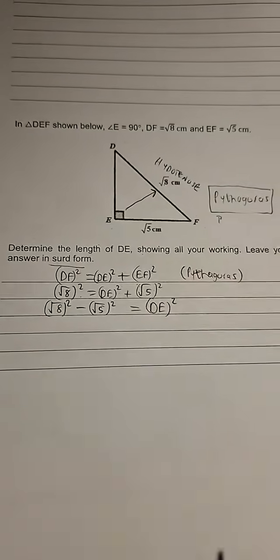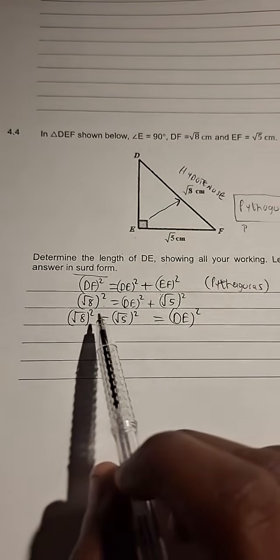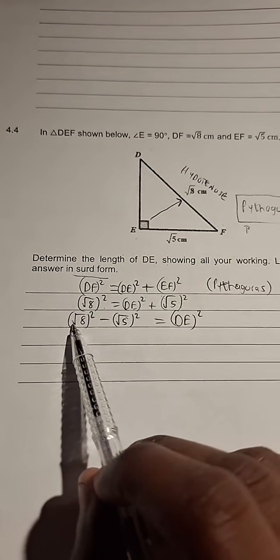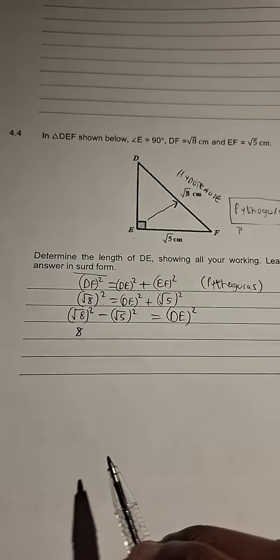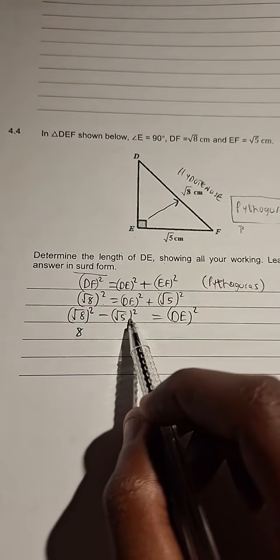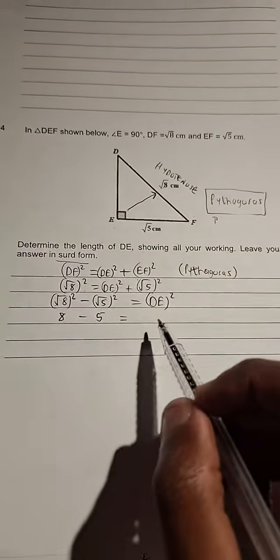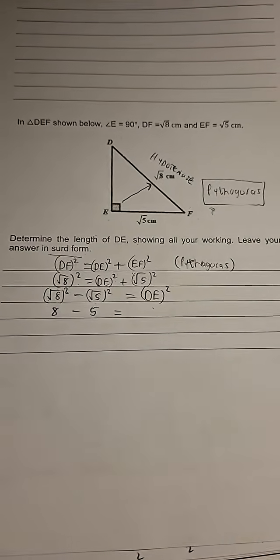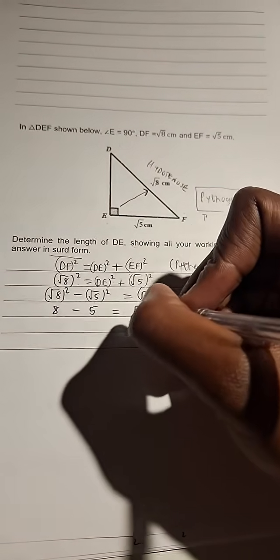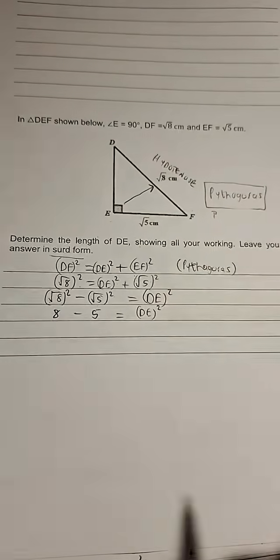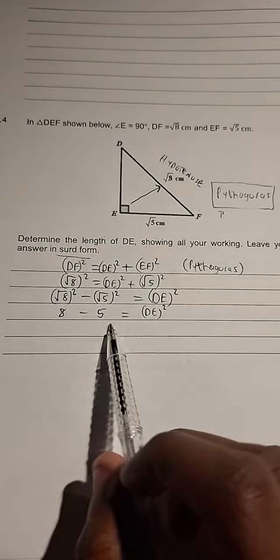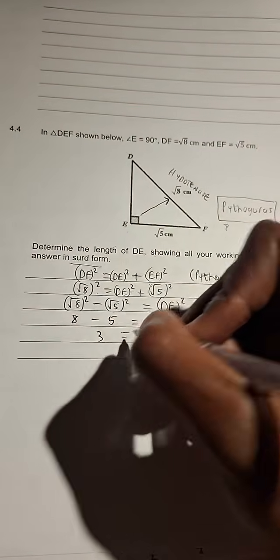All right. Now, if we apply the square to the square root of 8, we are going to get 8 here. If we apply the square to the square root of 5, then we are going to get 5. And DE is what we are looking for, so DE still retains the square. What is 8 minus 5, guys? It is 3.